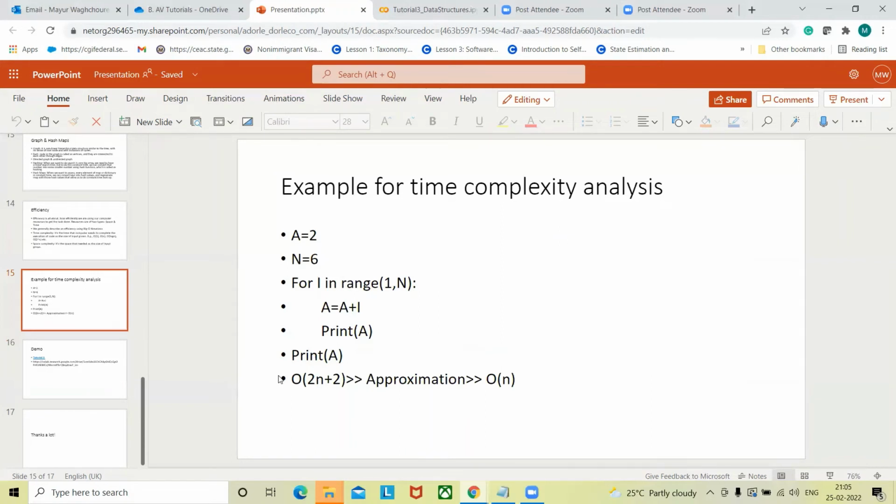Yes, Mayur, just one question regarding space complexity. If I have code with 10 lines and code with 100 lines, will we consider that the 10 lines is more efficient than the 100 lines? So it depends on how many times you need to store that information. You might have 100 lines of code over there, okay, but it depends from code to code, right?